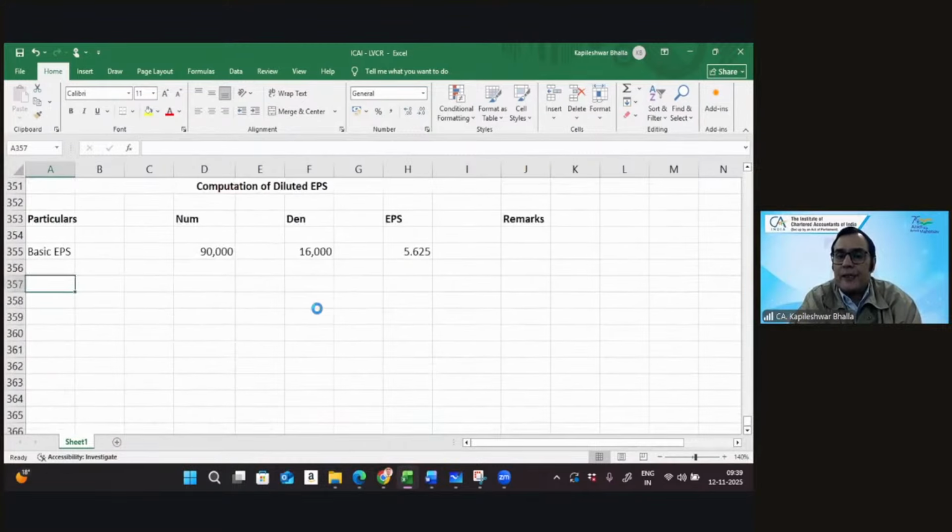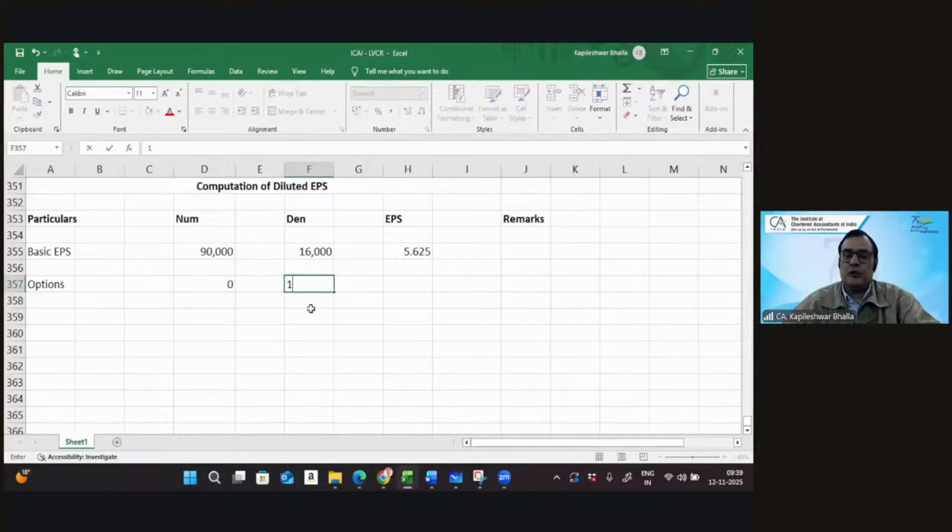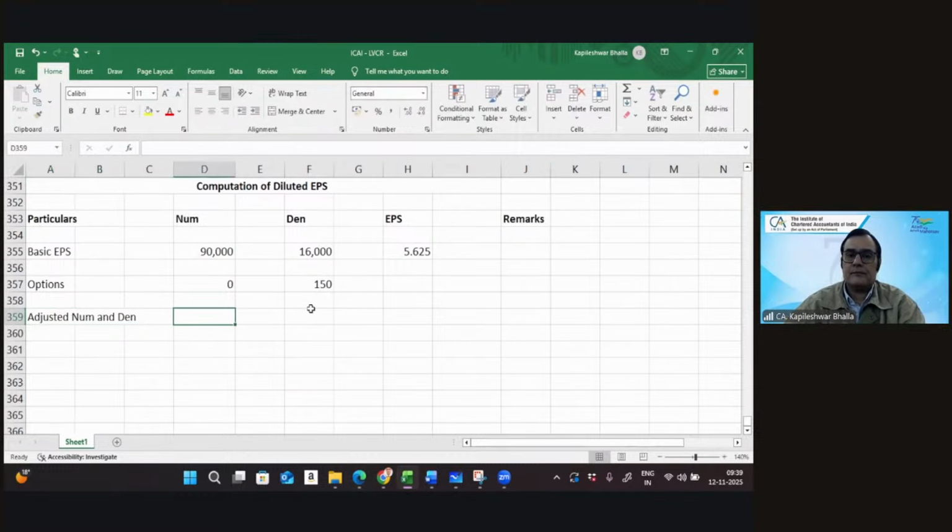Options gets the rank 1. No change in the numerator. 150 is the change in denominator. So what do we get? We get the adjusted numerator and denominator. Can I say this remains at 90? This becomes 16,150. So make the adjustments one by one. Incremental numerator, incremental denominator, adjusted, and we get the adjusted numerator, adjusted denominator in this case.